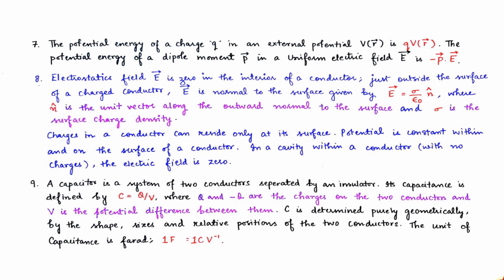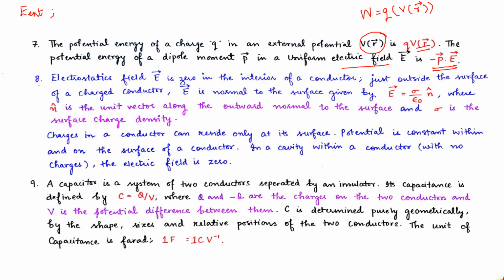See over here, the potential energy of a charge Q in the external potential V is given by QV(R). Work done when the potential is external will be equal to charge into potential at point R. The potential energy of a dipole moment in a uniform electric field is given as this. Now our electric field is external in nature. We are dealing with external electric fields, right?